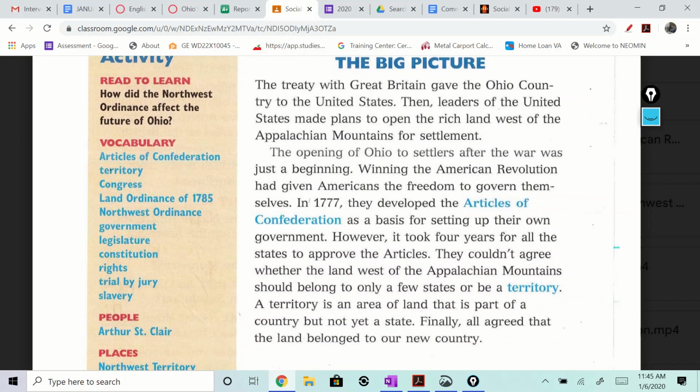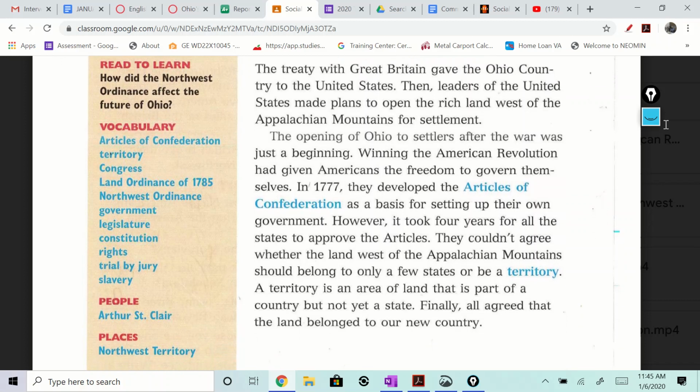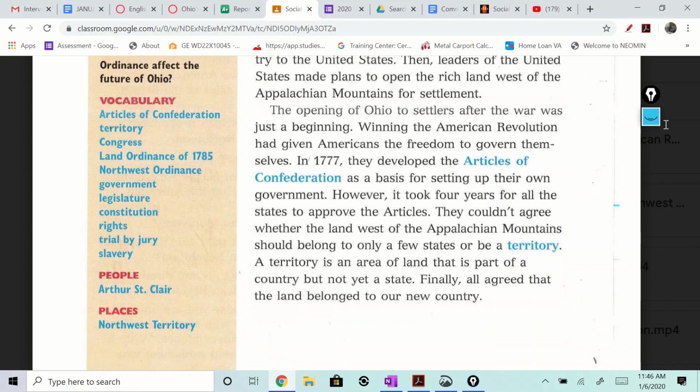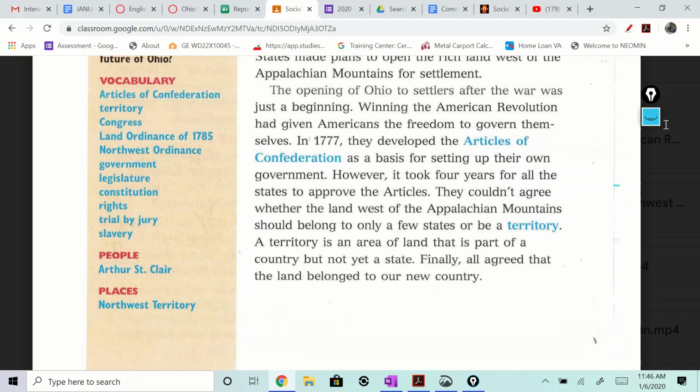All right. The treaty with Great Britain gave the Ohio country to the United States. Then, leaders of the United States made plans to open the rich land west of the Appalachian Mountains for settlement. The opening of Ohio to settlers after the war was just a beginning. Winning the American Revolution had given Americans the freedom to govern themselves. In 1777, they developed the Articles of Confederation as a basis for setting up their own government.